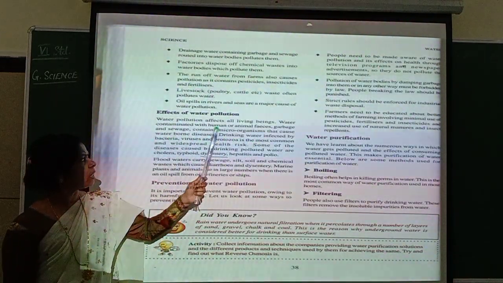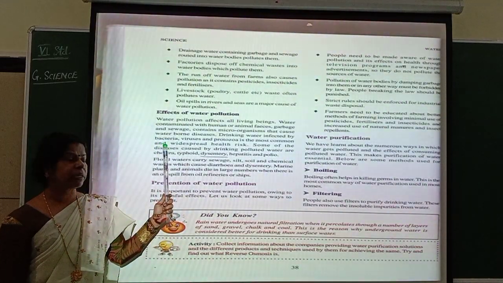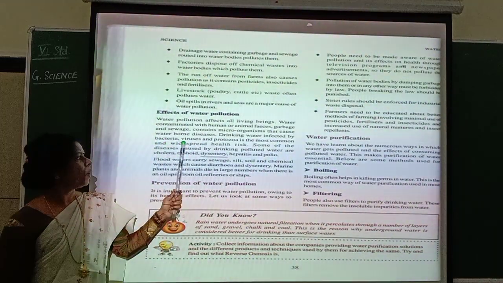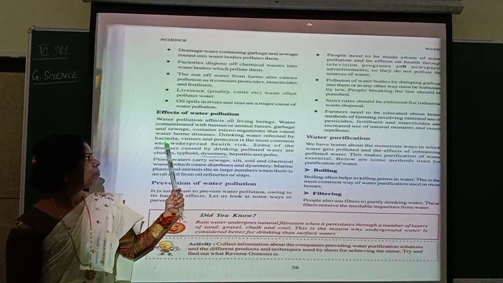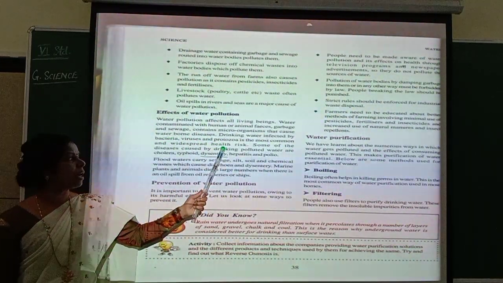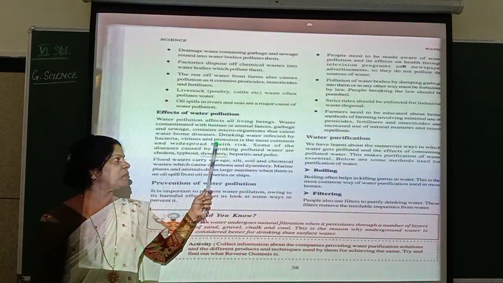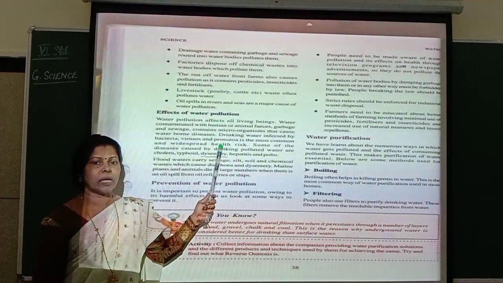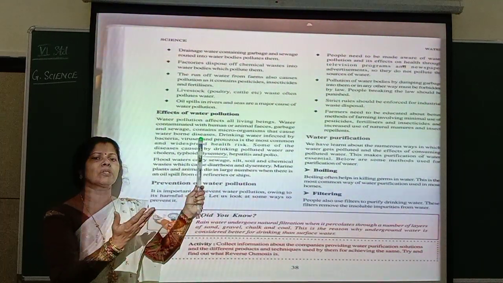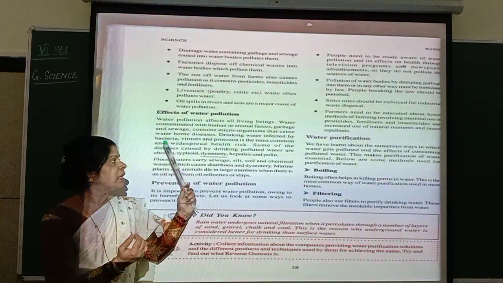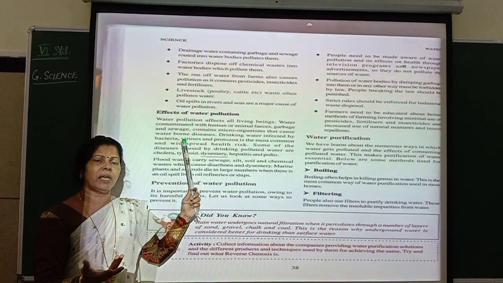Drinking water infected by bacteria. So how is it infected? How is drinking water infected? By bacteria, virus and protozoa. They are all microorganisms. Bacteria, virus and protozoa, you are not able to see them with your naked eyes. You require a microscope to observe all this because they are all microorganisms. Understood? You feel that water is good. But these microorganisms will be there in water which you are not able to see with your naked eyes.